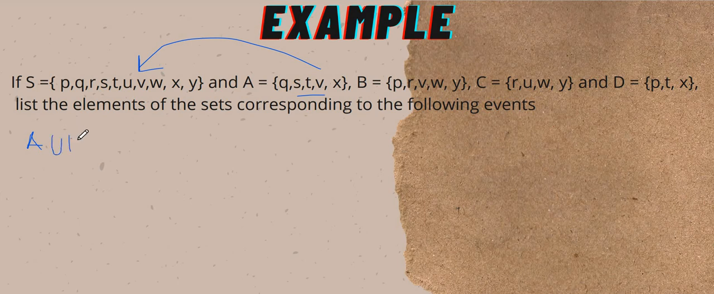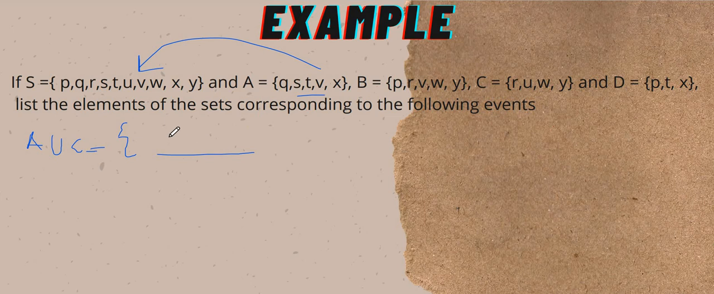Okay, the first question is to list the elements inside A union C. So A union C. This is A: Q, S, T, V, X. Now Q, S, T, V, X, you just combine with C: R, U, W, Y.